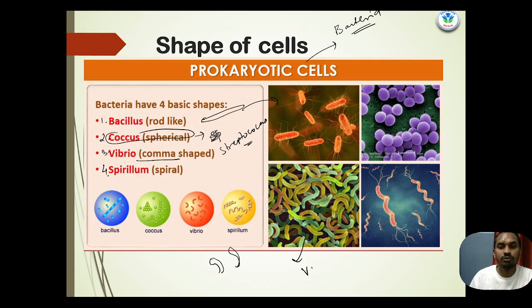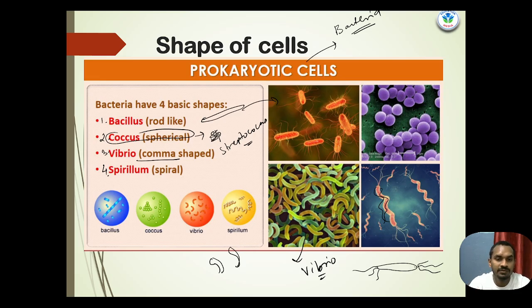These are the vibrio shapes. And the last one is spirillum, bacteria that have a flagellum and a spiral form. So these are spirillum shapes, the basic shapes of the prokaryotic cells.